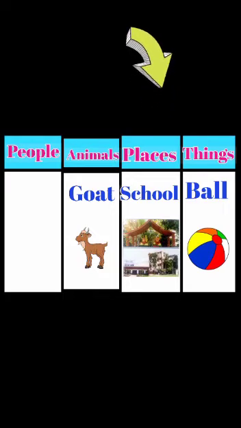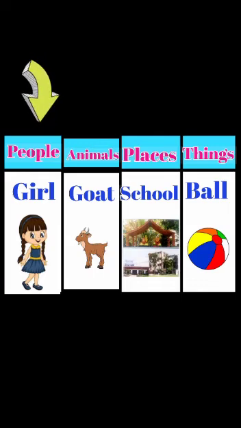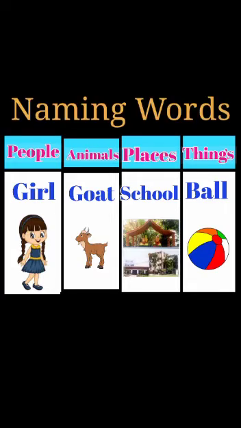Now I'm showing you one more picture. Whose picture is this? Tell me. Yes. This is a girl and it is a person. So it will come under people column. So students, everything around us has a name and these are called naming words. Hope you understood the naming words.